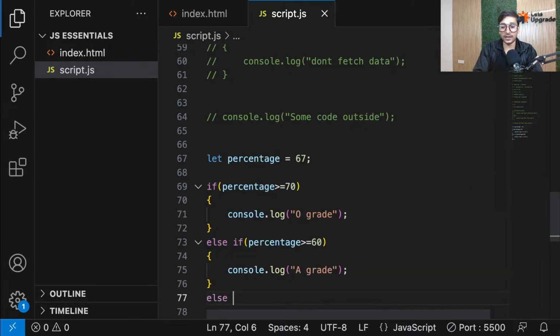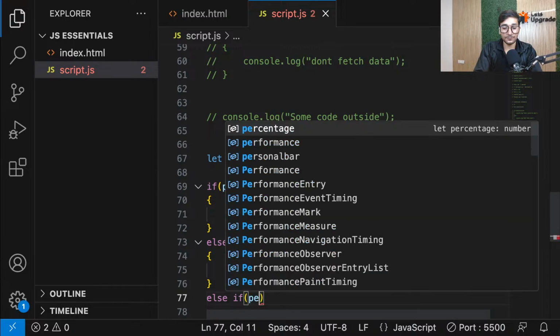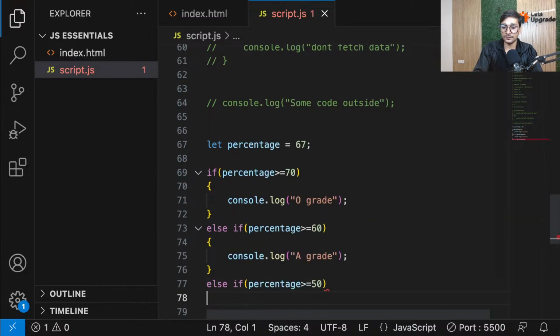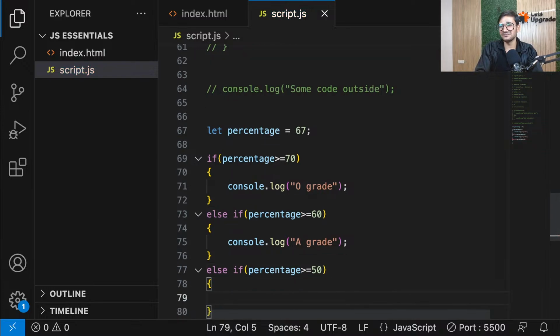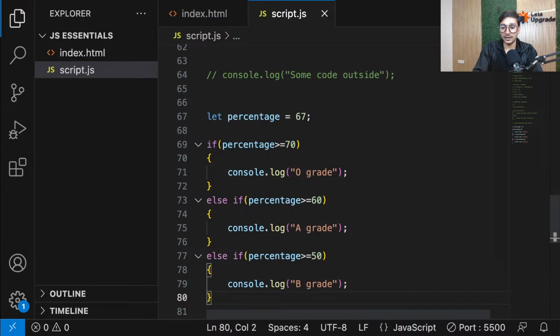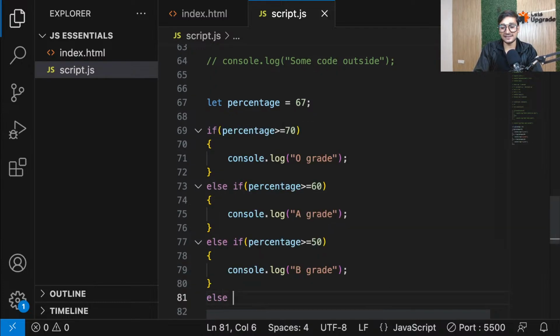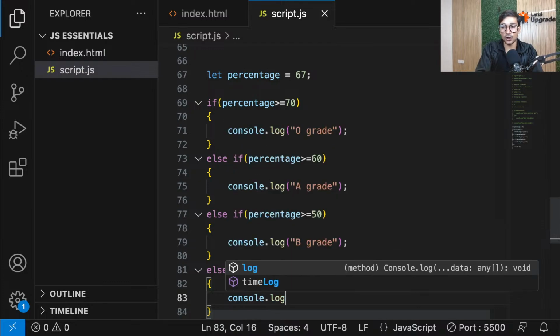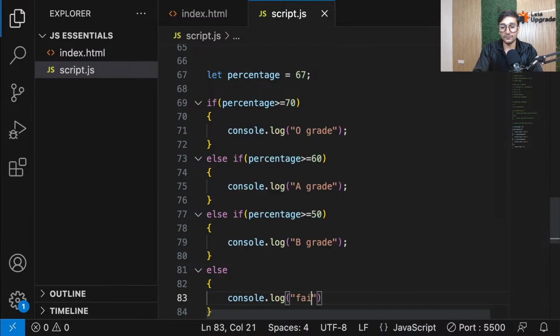And same, one more condition. So else if percentage greater than or equal to 50. And now, guys, let's only go till 50. Let's not go too far. So console.log, let's give it B grade here. Okay, so B grade. And then finally, you can also have an else. If all the conditions go false, then you can have an else in which you can put console.log fail.